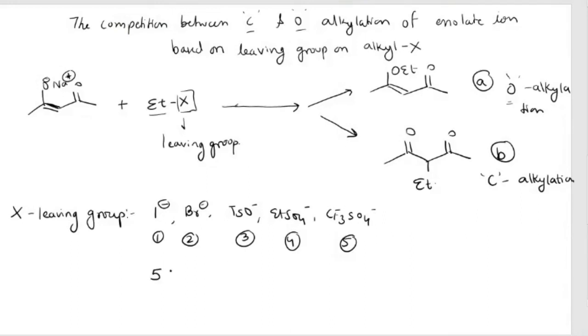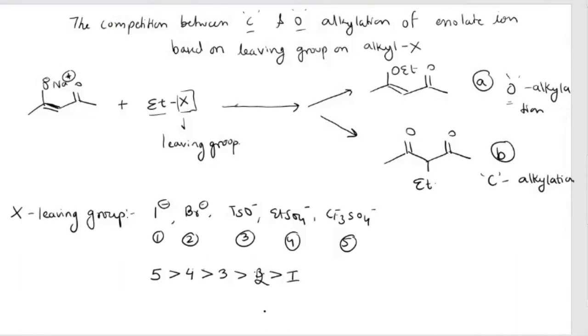So the O alkylation is in this order: for triflate it will be more O alkylation than ethyl sulfate, then tosyl, then bromine, and lastly iodine.